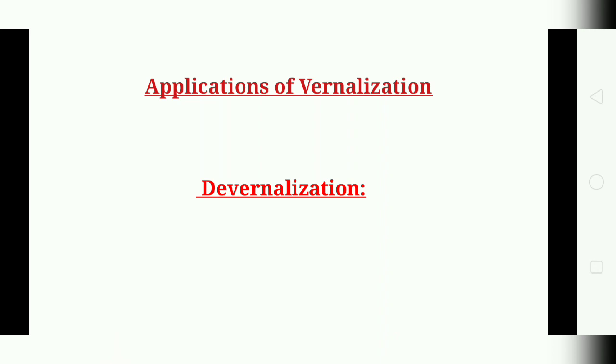So this is devernalization, which can be done by giving a high temperature. And again, the plant can be vernalized by providing a cold treatment. So basically these are the topics of the chapter.